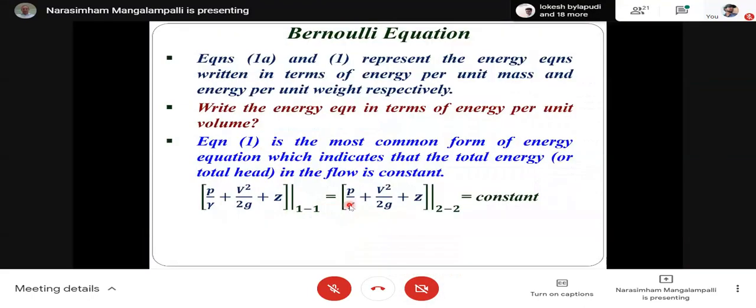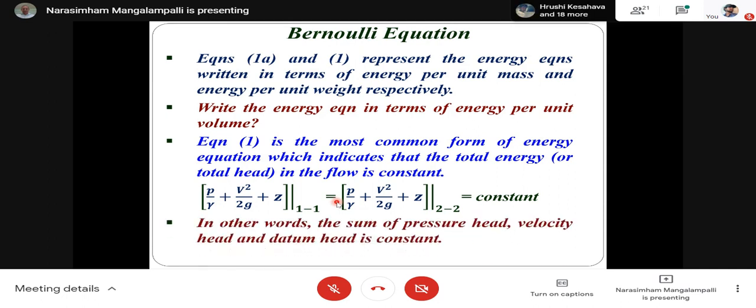What is it? This is valid for ideal fluid, and this is valid for incompressible fluid, and this is valid for steady flow. So if the flow is not ideal, then this equation is not valid. But generally, most of the fluids are not ideal. So how can we consider this equation? So what we do is we try to derive the same equation in another way, so that it can be applied to real fluids also.